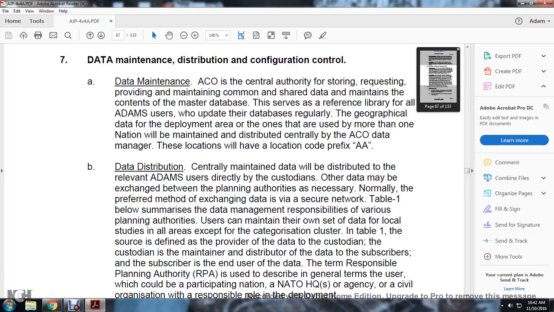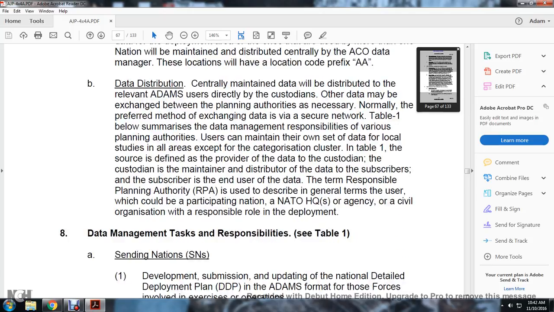Data manager. The allocation of the location prefix AA. Data distribution. Centrally maintained data is distributed with the relevant Allied deployment and movement system used directly with the custodians. The data may be exchanged between the planning authorities as necessary. Normally, the preferred method of exchanging data is via the secure network.